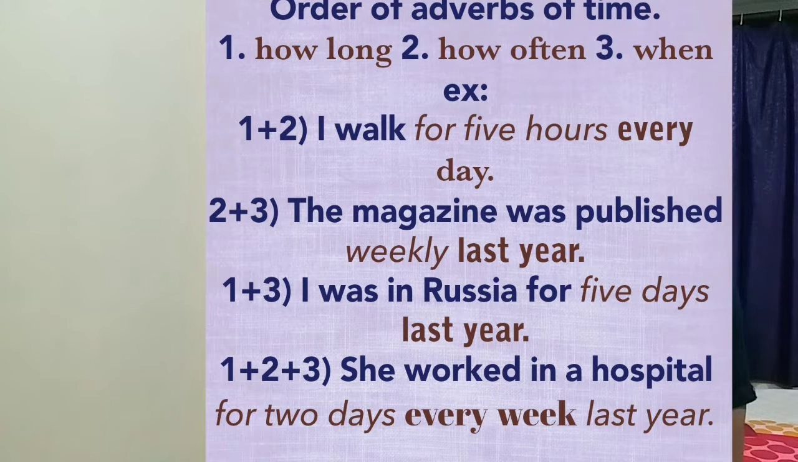Now we will see the first one and the third one. I was in Russia for 5 days last year. How long was I in Russia? For 5 days. When? Last year. Now we are going to use all three in a single sentence. She worked in a hospital for 2 days every week last year. How long? For 2 days. How often? Every week. And when? Last year. So now we understand that we have to place them in this order: how long the action took, how often the action happens, and when the action actually happened.